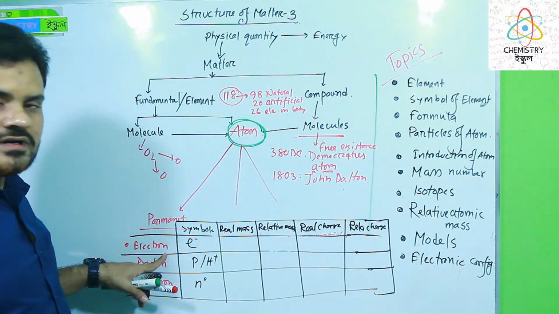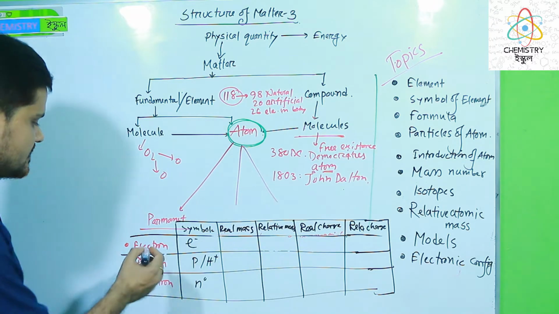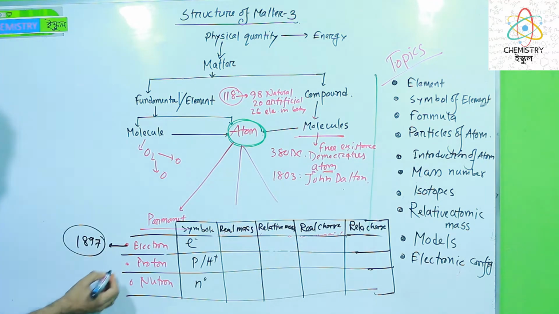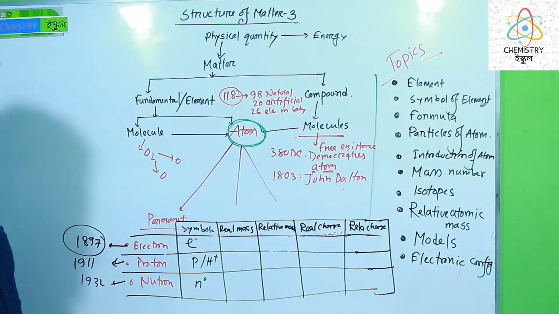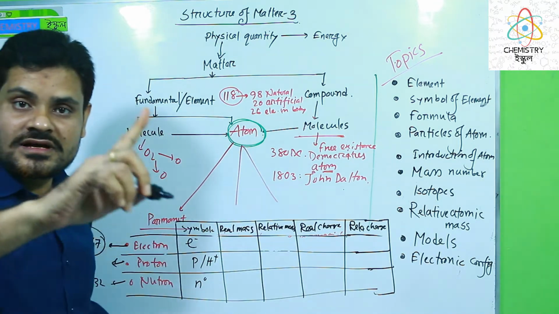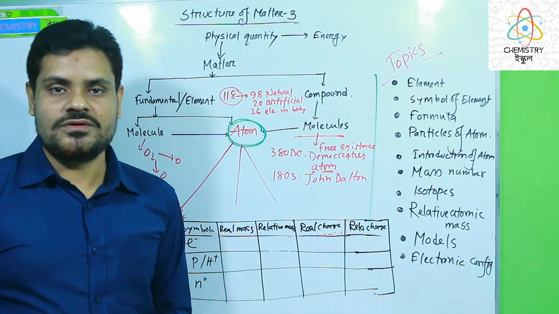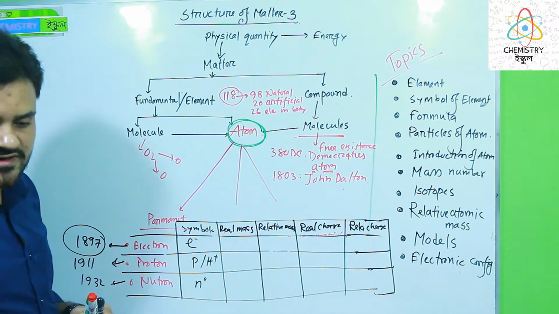The electron was discovered by Mr. J.J. Thomson in 1897. The proton was discovered by Rutherford in 1911, and the neutron by Mr. Chadwick in 1932. And the position also: the electron is in a defined energy level outside the nucleus, and proton and neutron exist in the center of the atom, in the nucleus. These are the information regarding the permanent particles, dear learners.